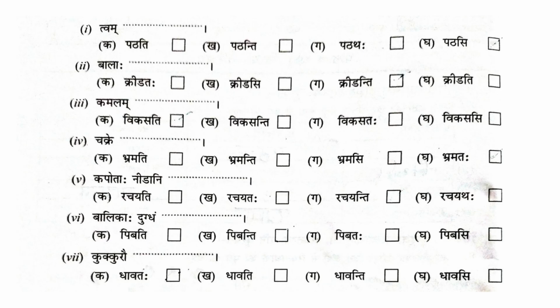So in this, first question is tvam. Tvam, padati, padanti, padadhaha, padasi. 4 options are given. Tvam is the subject of madhyama purusha ekavajanam. So in the table, padati, padataha, padanti, padasi, padadaha, padadha, padhami, padhavaha, padhamaha. Madhyama purusha ekavajanam verb only you are supposed to write, which is padhasi. So the correct answer is tvam padhasi.